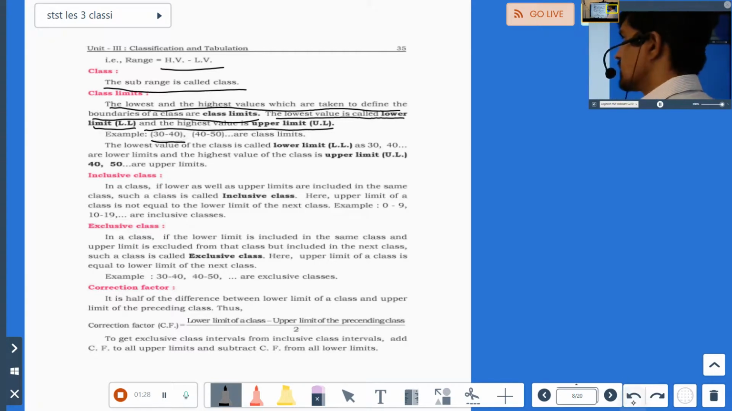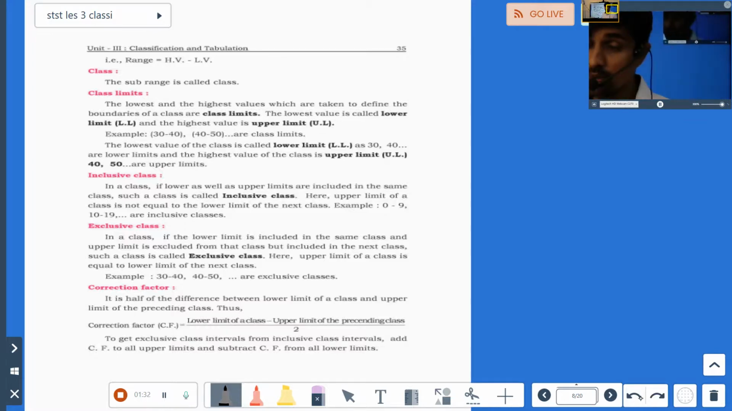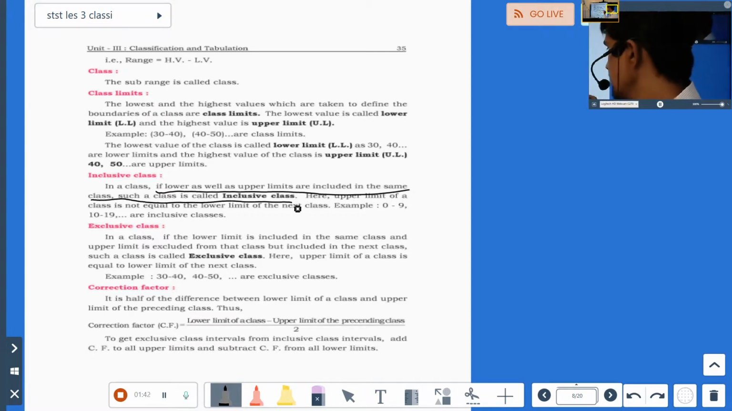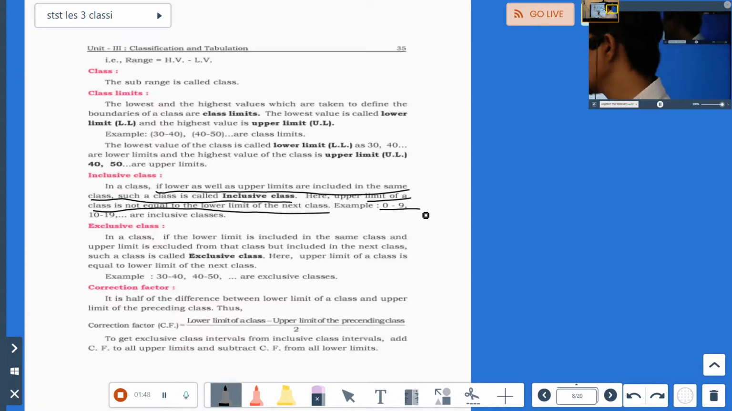Okay, so next, inclusive classes, exclusive classes. I have already explained to you in the fifth lesson. What are inclusive classes? If lower as well as upper limits are included in the same class, such a class is called an inclusive class. Here upper limit of a class is not equal to lower limit of the next class. Example 0 to 9, 10 to 19, 20 to 29, 30 to 39. These are all inclusive classes.